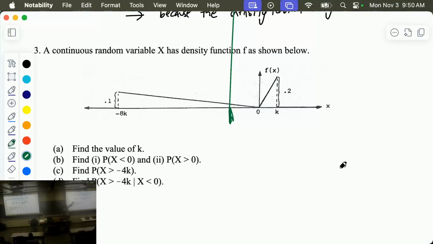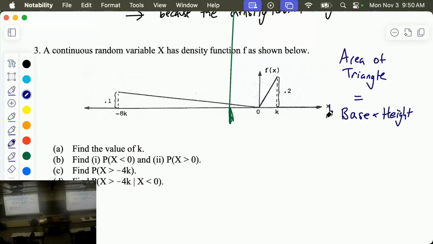As promised, the only thing that you need to know to do this question that is not on the page is the area of a triangle. And the area of a triangle is base times height over 2. Area of triangle equals base times height, and with a 1/2. 1/2 base times height.